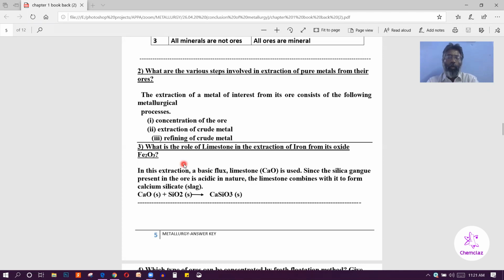Question number 3, what is the role of limestone in the extraction of iron from its oxide? What is the role of limestone? It is a basic flux. It is used as a basic flux, combined with the gangue to form slag.